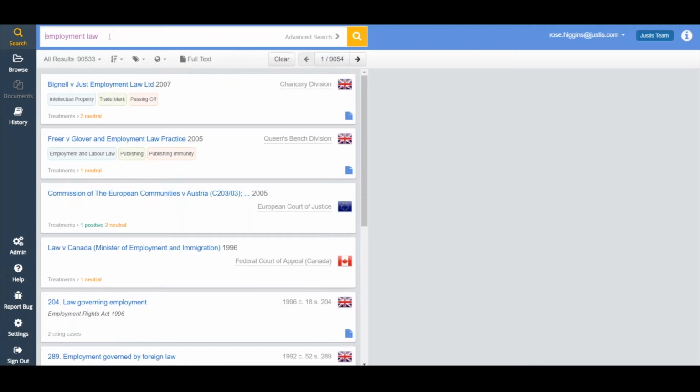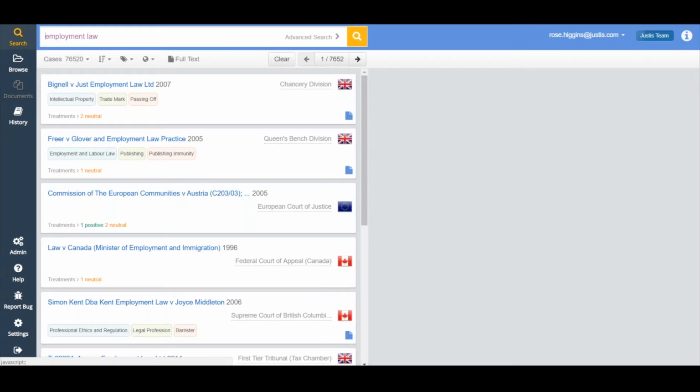So when you're searching for employment law cases, we're not just searching for employment law in the full text of a document or in the headnote. We're searching for any case that's been categorized as an employment law case, which just means that your results are going to be that much stronger. Now, when we're looking at our results, first off, we have a figure of how many cases have appeared in our results, and you can see that they're split between cases and legislation. So if we want to focus on cases, we can do just that.